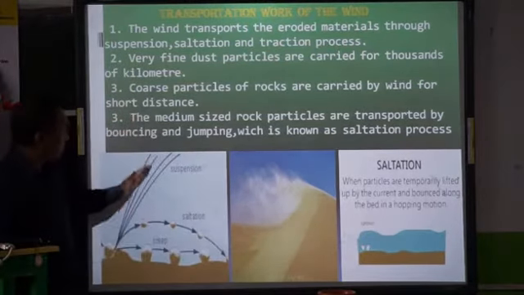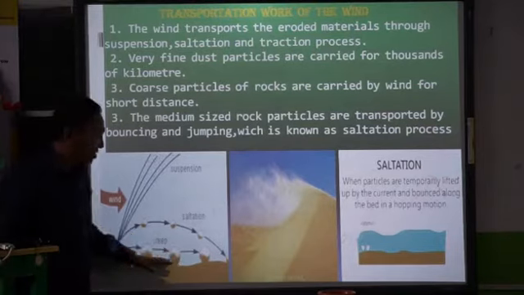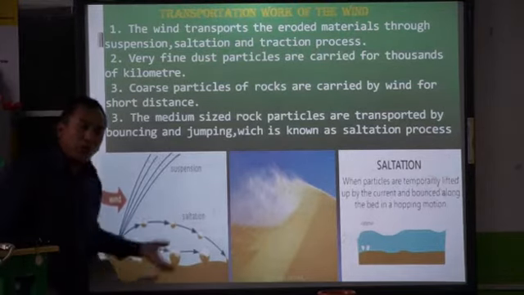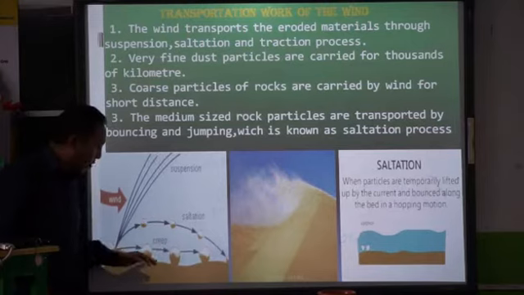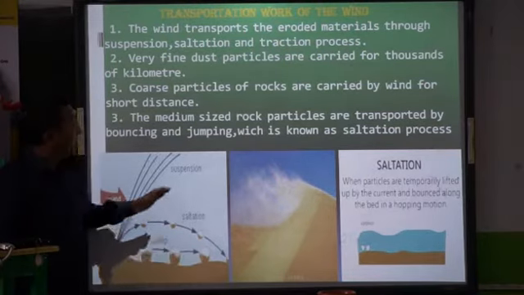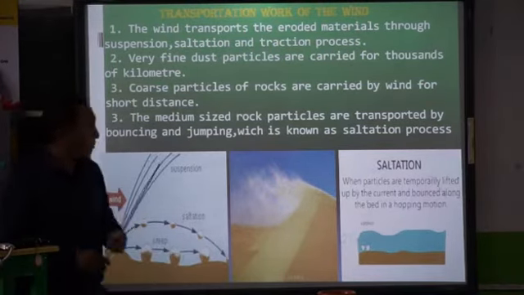So that is the process: suspension, saltation and somewhat like traction process, whereby when the wind blows, because the particles are bigger, they roll on the surface of the earth. That is called a traction process. You can see here. Okay.